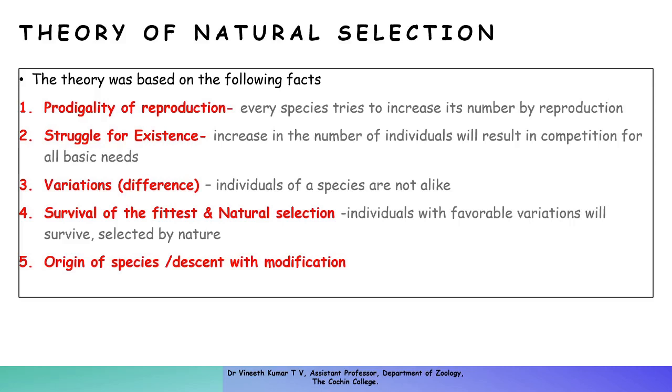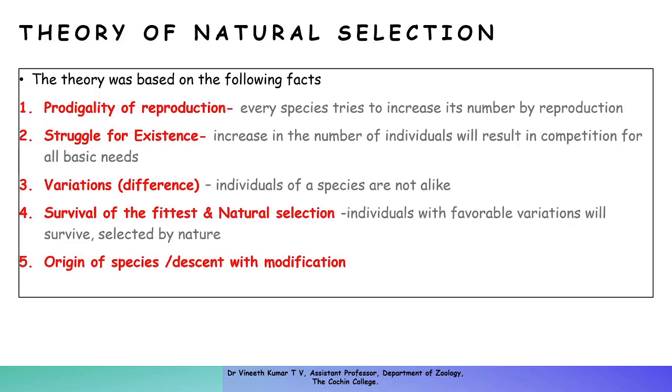After natural selection, over many successive generations, small adaptations are added up in every generation. As a result, you get an entirely new species after many generations, and that is what is called the origin of species or descent with modification.